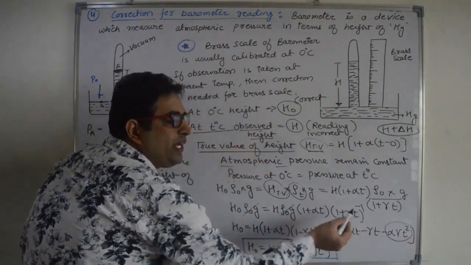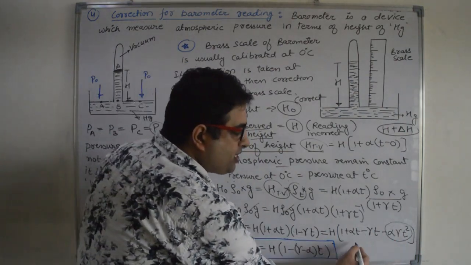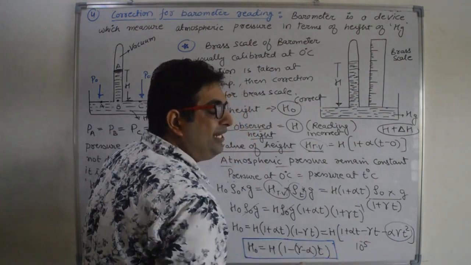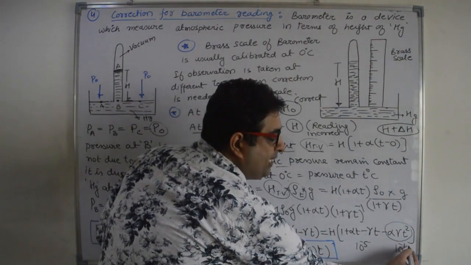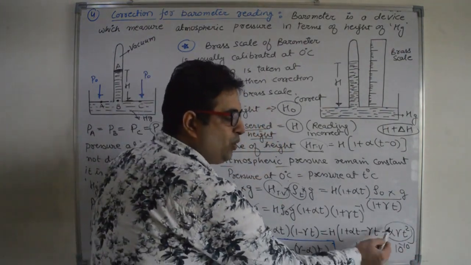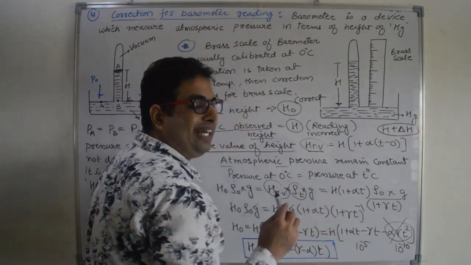This value is very small. Why? Because alpha and gamma are both nearly 10 raised to power minus 5, so this will be 10 raised to power minus 10. So this value is very small and we can neglect it.